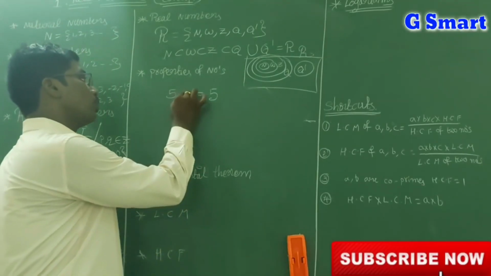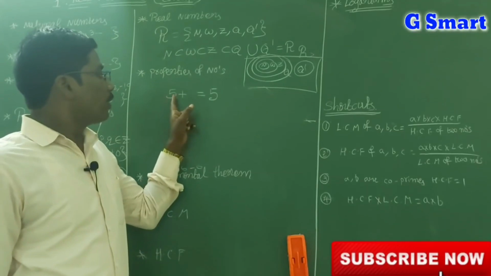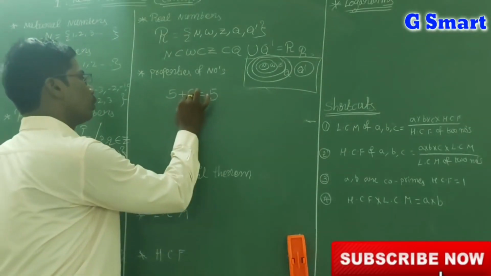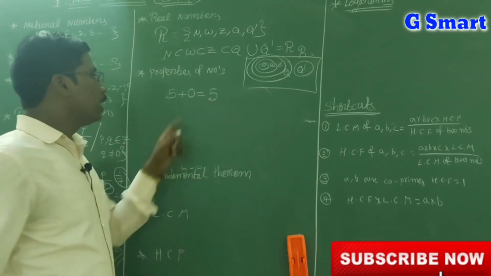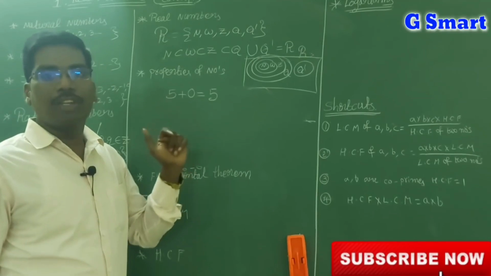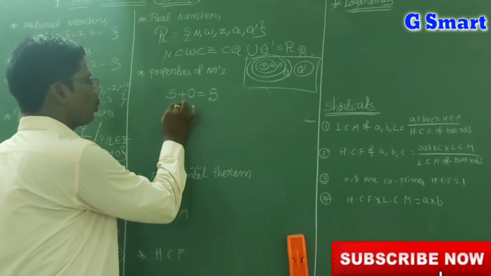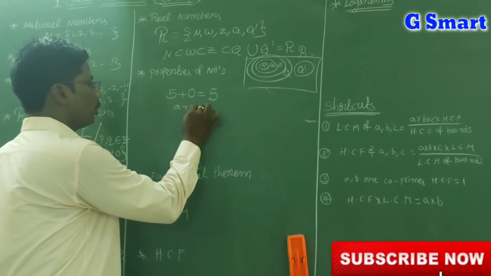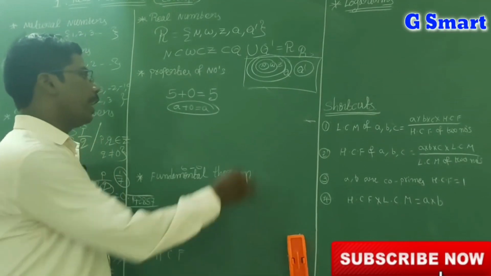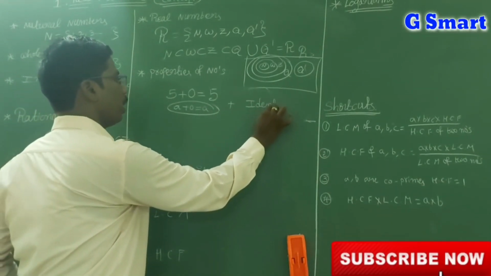So what should I add to this 5 to get 5? That is 0. So 5 plus 0 is equal to 5. Here 0 is the identity element because it is identifying 5 itself. So a plus 0 is equal to a. This is called the identity property under addition, the identity law.